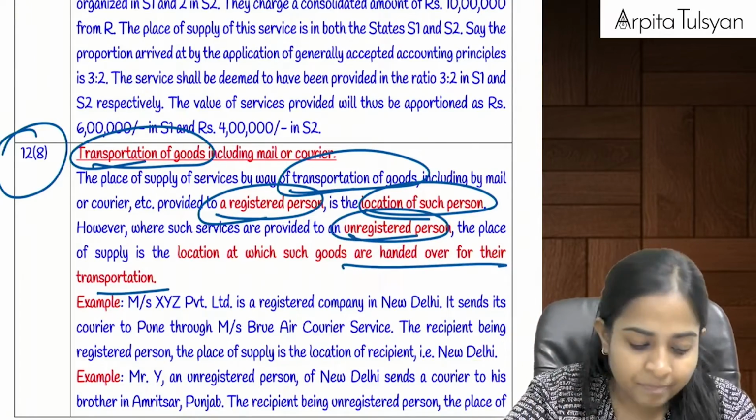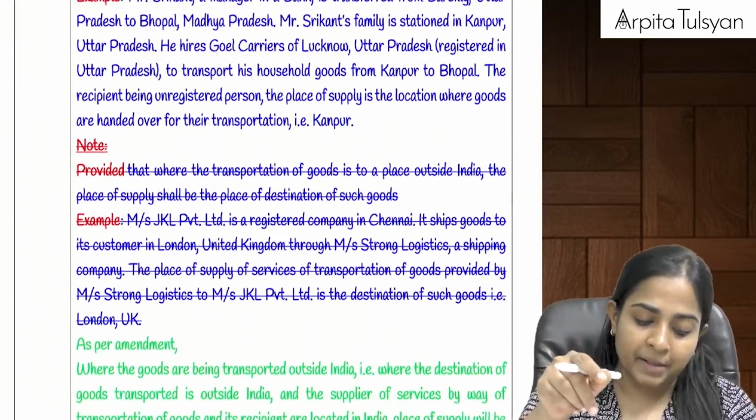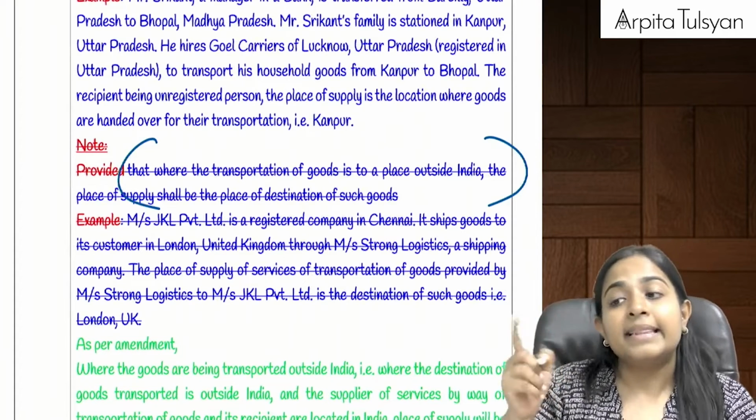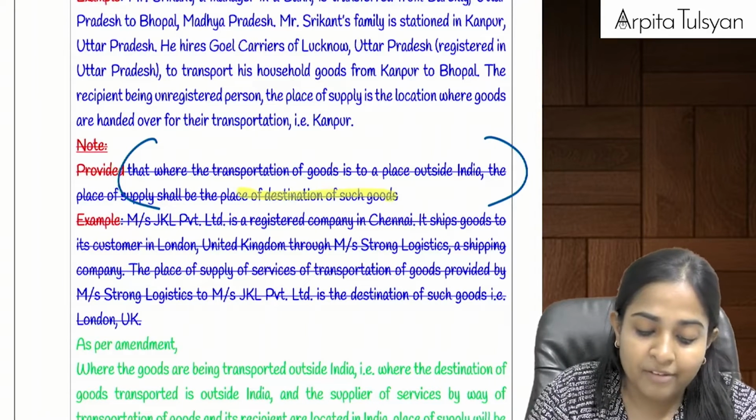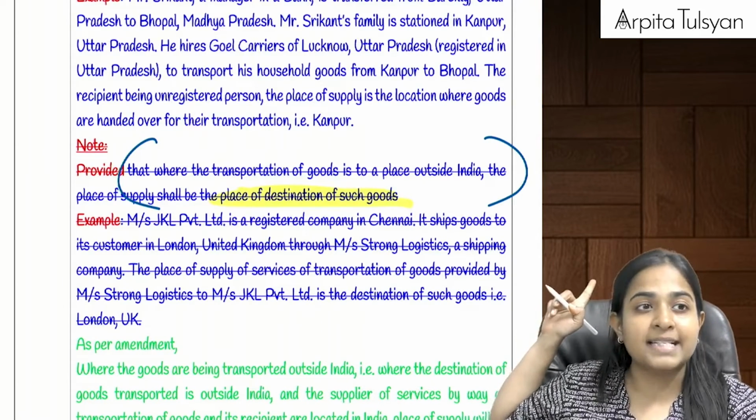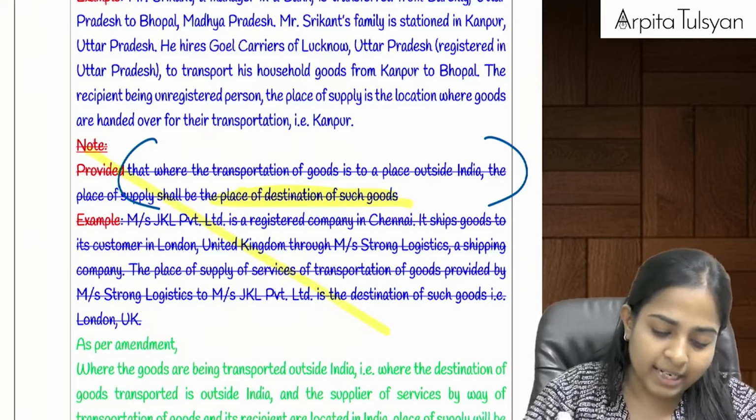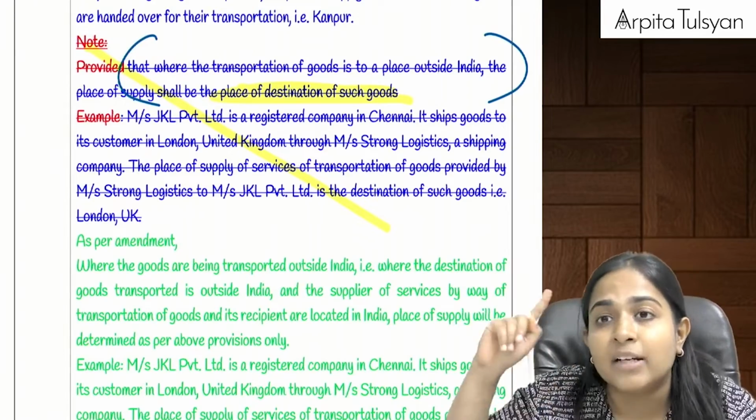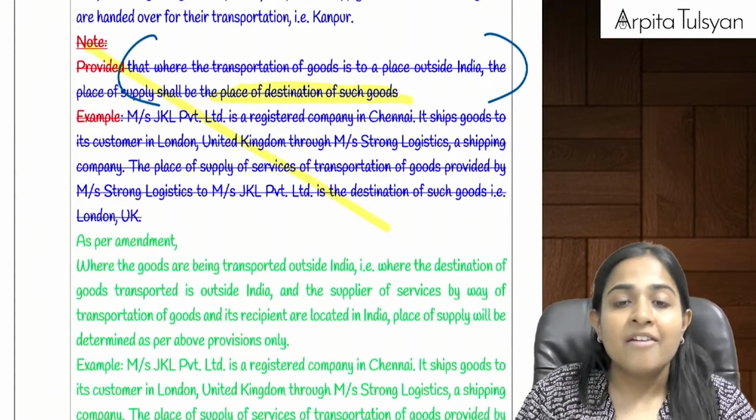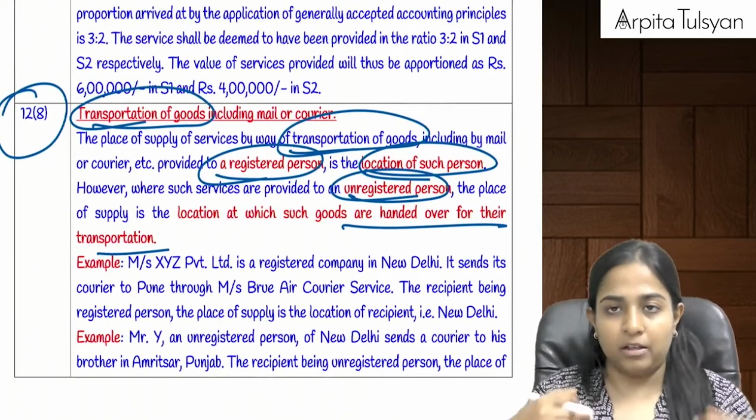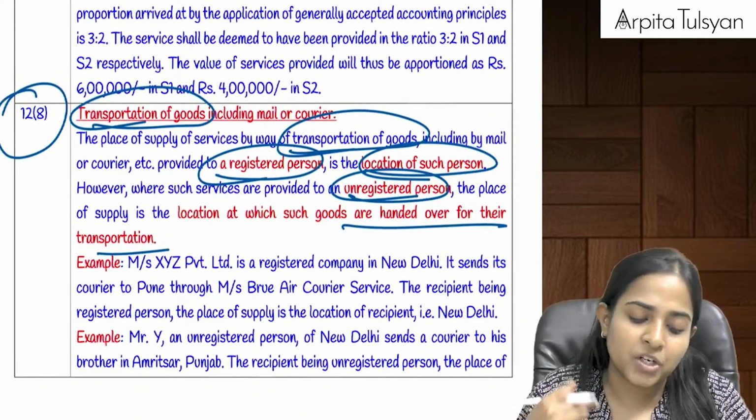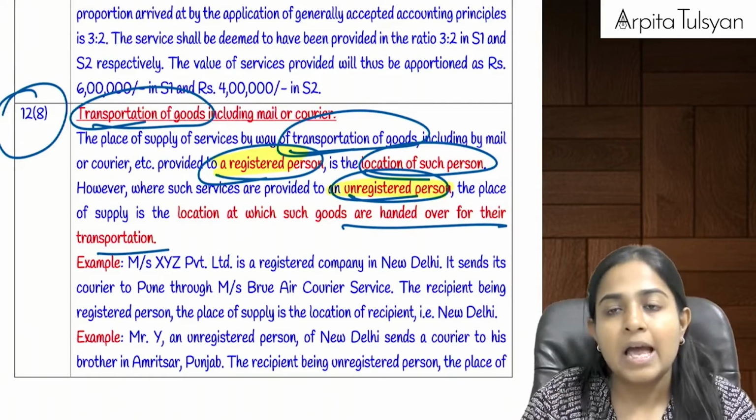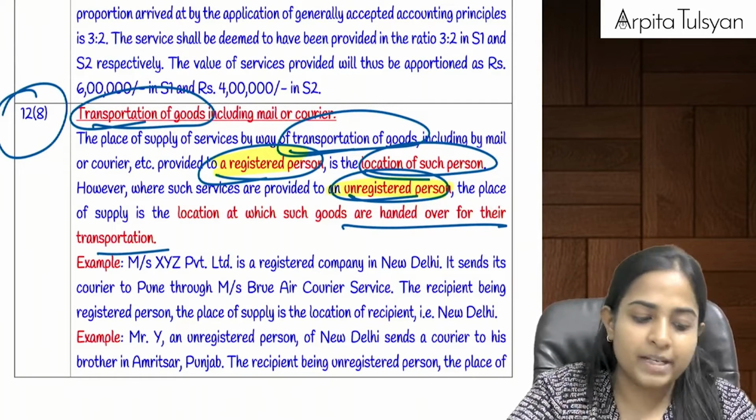This we had studied. In that there was a proposed amendment: what if the transportation of goods is going to take place outside India? Earlier they had said that the place of supply will be the place of destination of such goods, that is, outside India. But now they have totally cut that note and are saying nothing doing. You don't have to see where the goods are going to go. You just have to see whether the person to whom you are providing the service of transportation is a registered person or an unregistered person. That much is sufficient, and on that basis you will determine the place of supply.